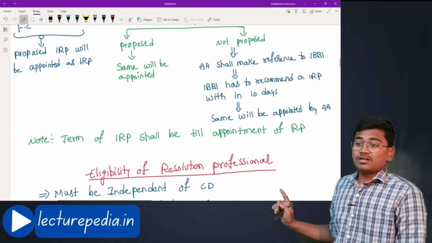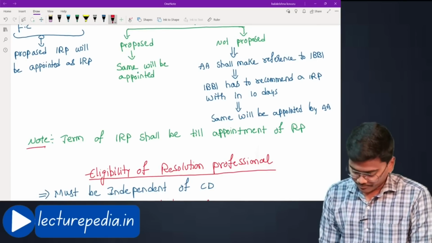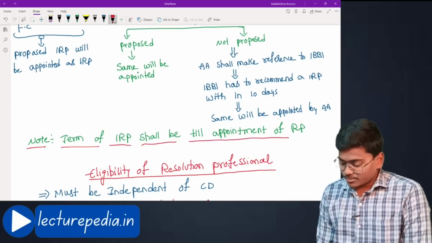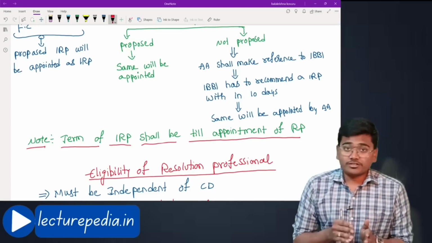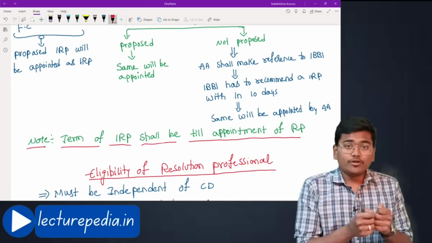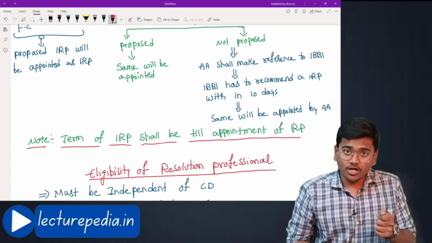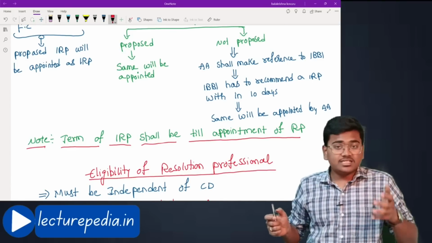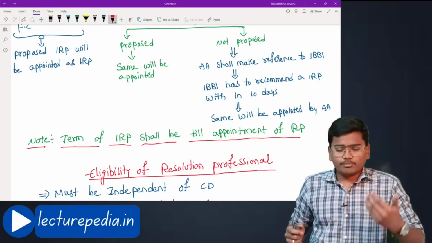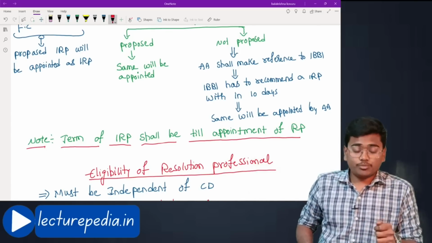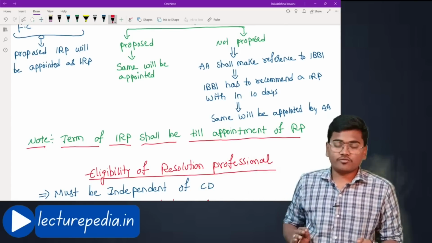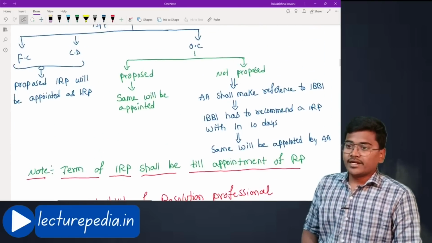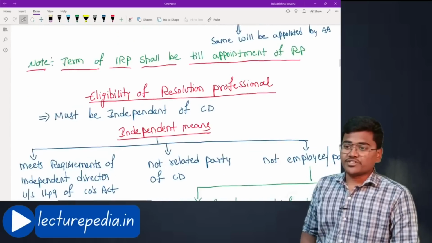Note, the term of the interim resolution professional shall be till the appointment of the resolution professional. Till what time will this interim resolution professional hold his office? He will hold the office till the appointment of the resolution professional. Once the resolution professional is appointed, the interim resolution professional has to vacate. It might also be possible that the interim resolution professional will himself be appointed as the resolution professional if the committee of creditors approve. Okay, that was relating to the appointment of the interim resolution professional.